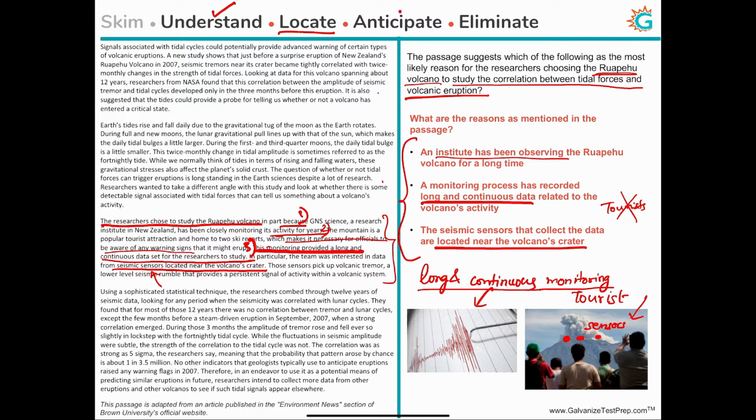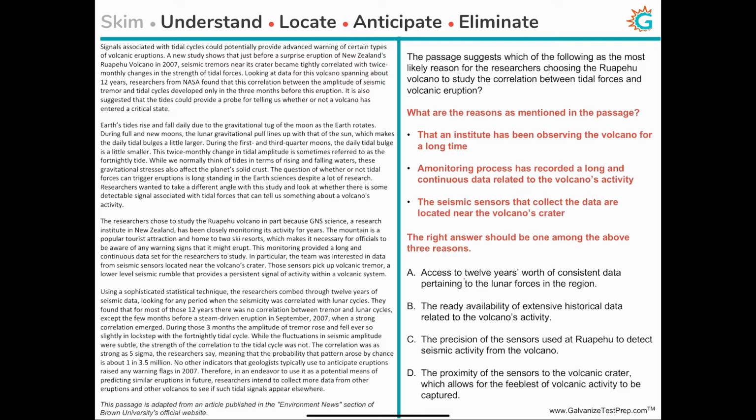And now that we are done with the anticipation step, now we can proceed to eliminate. So the passage suggests which of the following as the most likely reason, and let's start with choice A. Access to 12 years worth of consistent data pertaining to the lunar forces in the region. I don't remember anything about lunar force, do you? Yes, there is no mention regarding the availability of information related to lunar forces in the region.